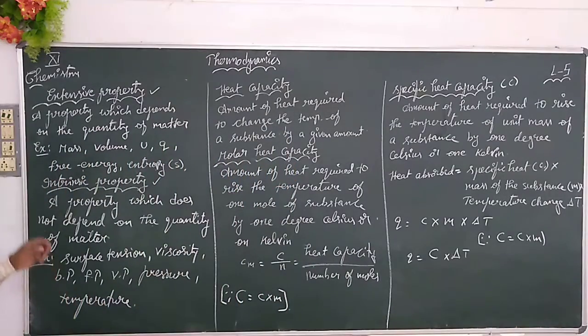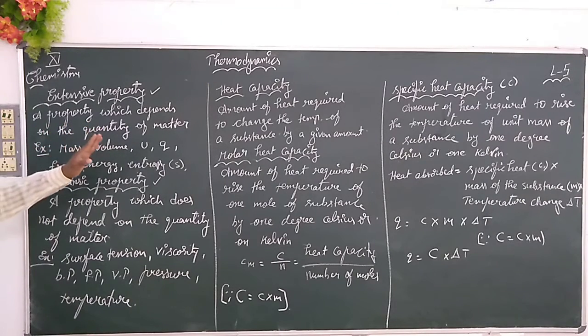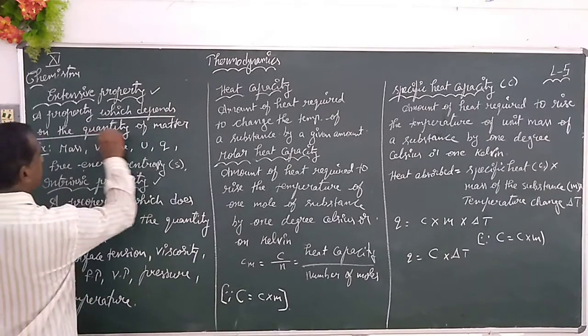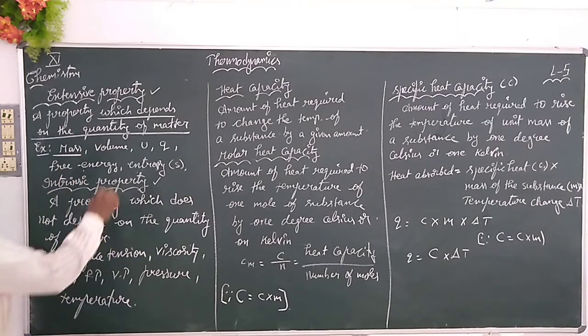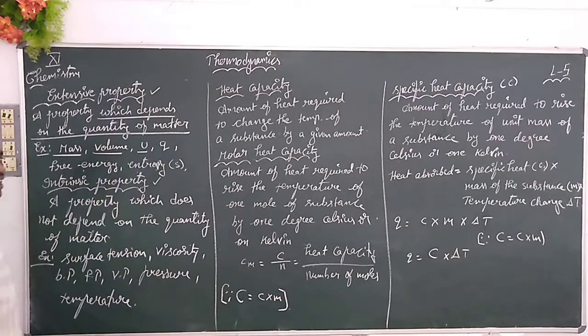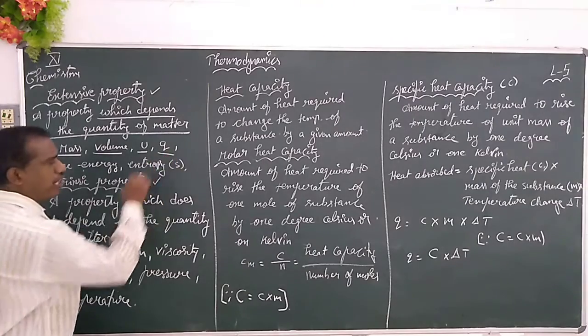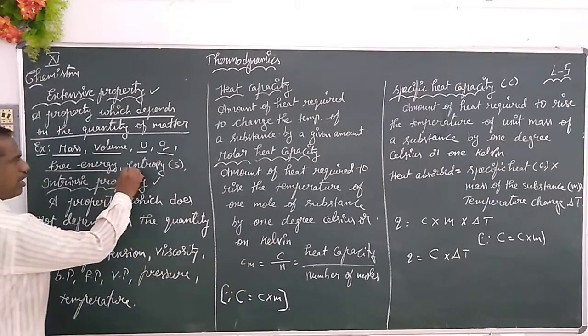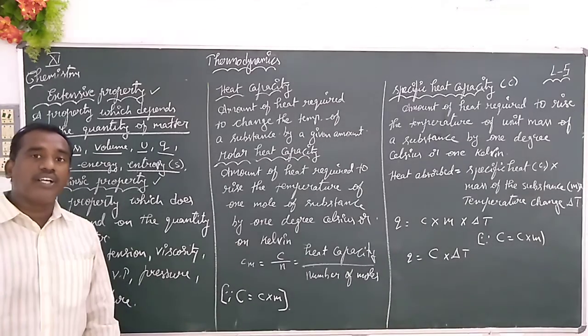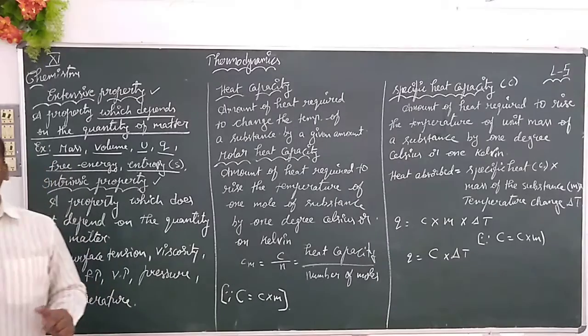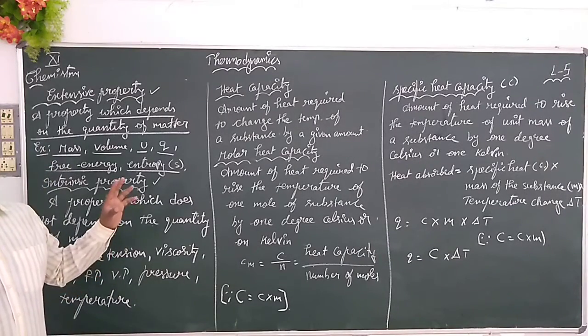What is the extrinsic property we have learned? A property which depends upon the quantity of matter, we call the extrinsic property. For example, we know about mass, volume, internal energy, heat, free energy and entropy. All of this depends upon the quantity of matter. So when a property depends upon the quantity of matter, we call it an extrinsic property.